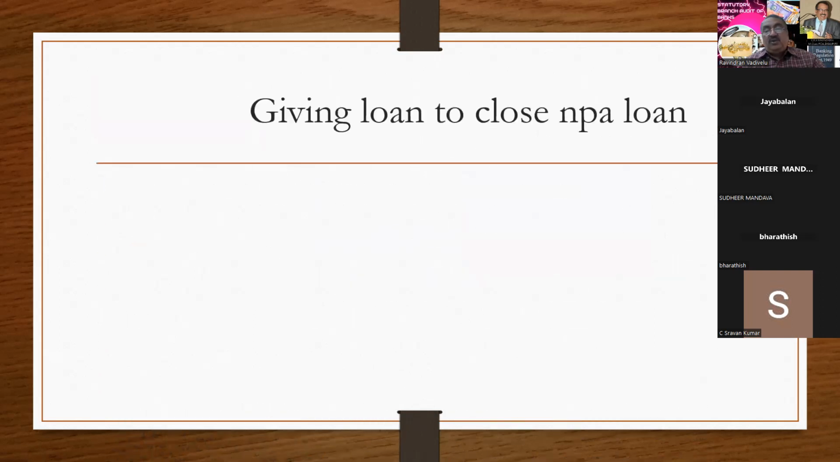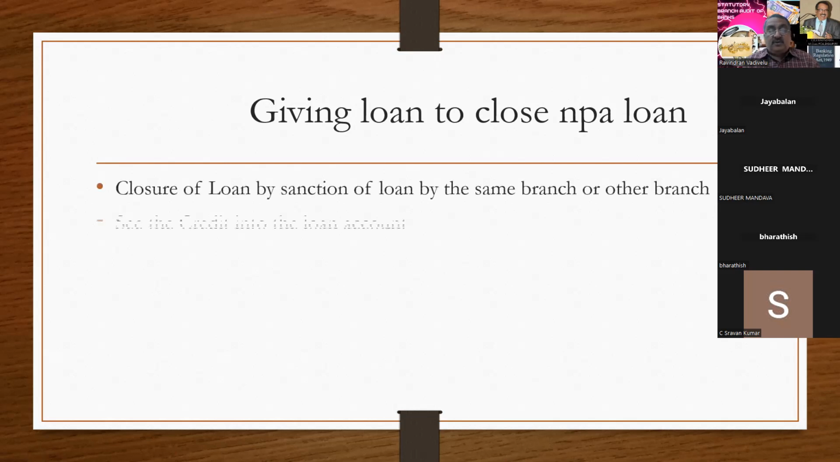And giving a loan to close an NPA loan. The branches sanction one loan to close the NPA loan. You have to convert this new loan into an NPA with the original status of the NPA loan. So no one is permitted to close the NPA loan by way of sanctioning a new loan.